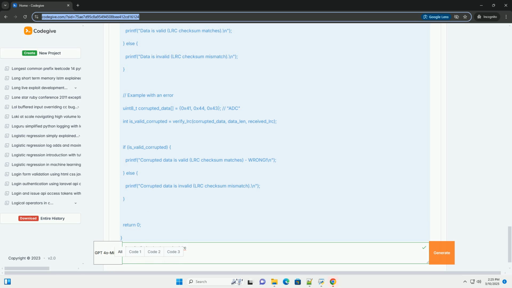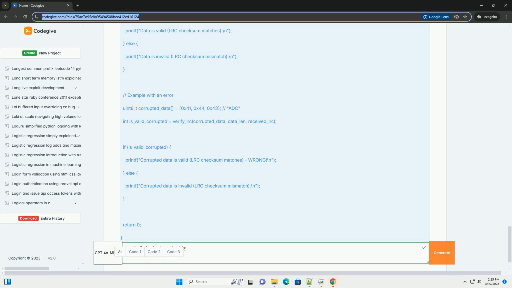Limitations of LRC. While LRC is easy to implement, it has significant limitations. Sensitivity to even numbers of errors: if 2 bits within a data block are flipped, both change from 0 to 1 or 1 to 0, the LRC will remain the same, and the error will go undetected. This is because XORing the same value twice cancels it out. In general, LRC struggles with an even number of bit errors, especially those that neatly cancel each other out.